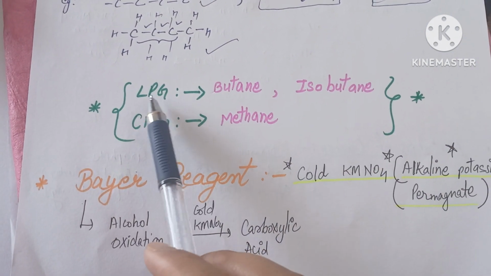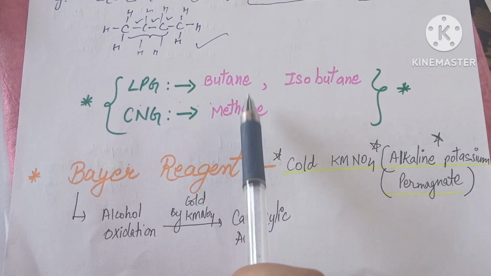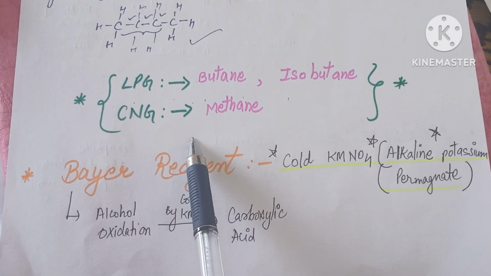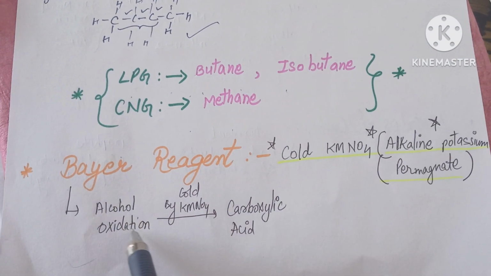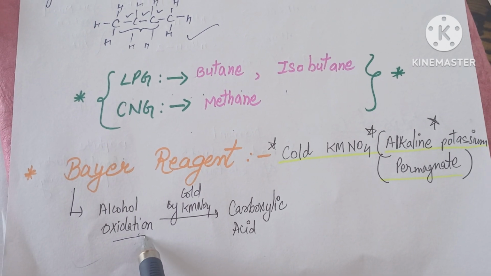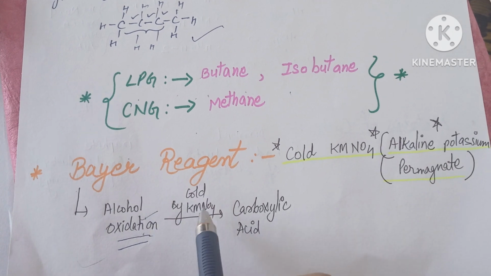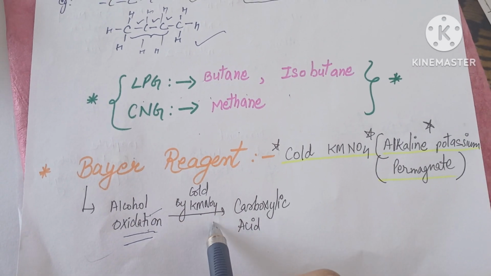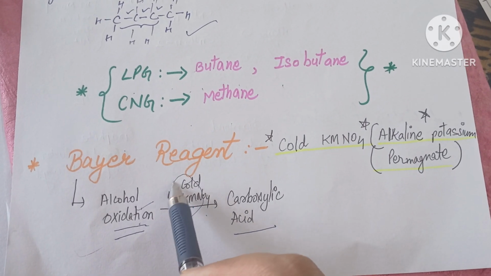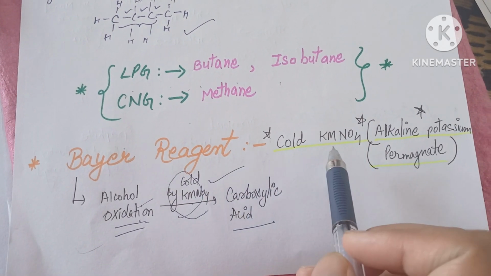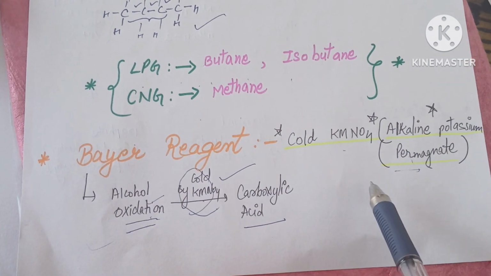Now LPG: what is present inside LPG? Butane and isobutane, and in CNG, it is methane. What is Bayer's reagent? We have alcohol. What is oxidation? It is the addition of oxygen and removal of hydrogen. Alcohol, with the help of cold potassium permanganate, forms a carboxylic acid. So cold alkaline KMnO4 is known as Bayer's reagent.